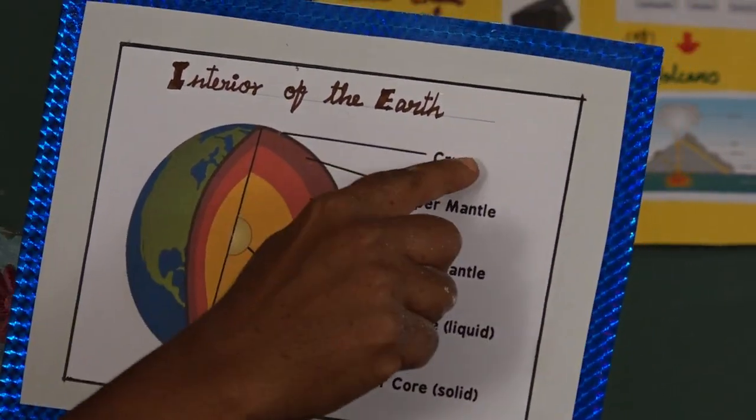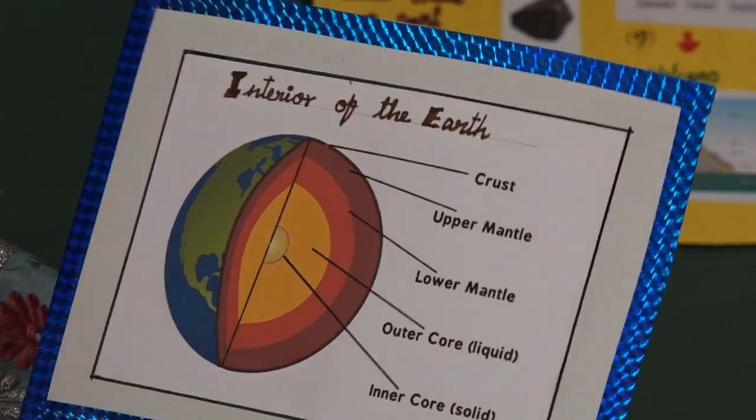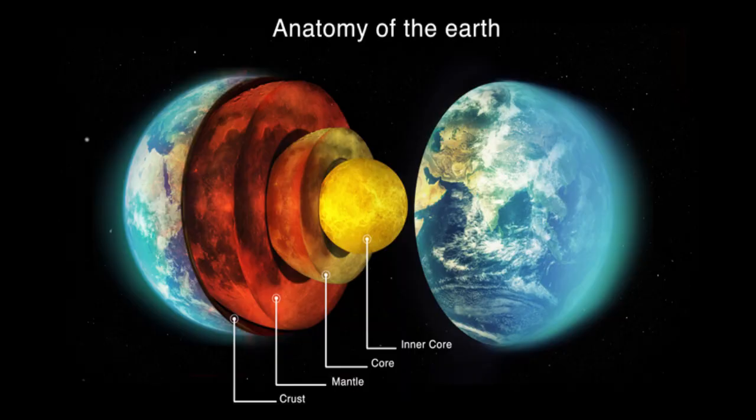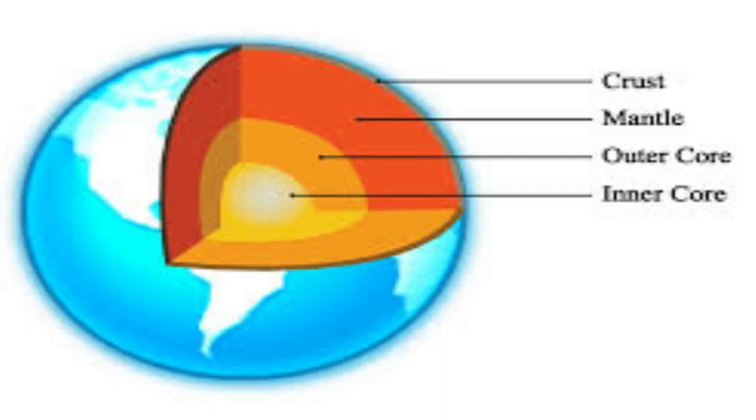Now we will see the first layer, crust. Here also in this picture, crust. Second layer is mantle, and the interior, that is inner core. See the same structure here also: crust, mantle, inside inner core.